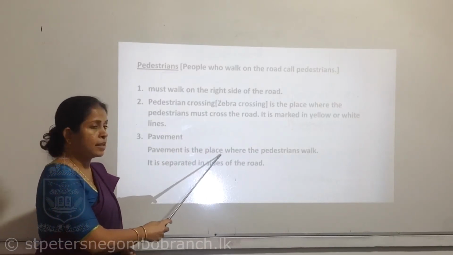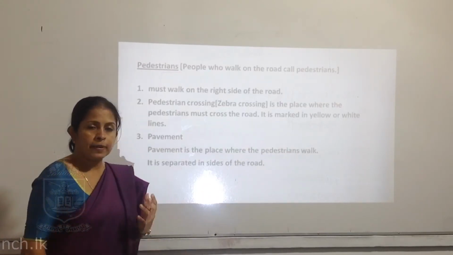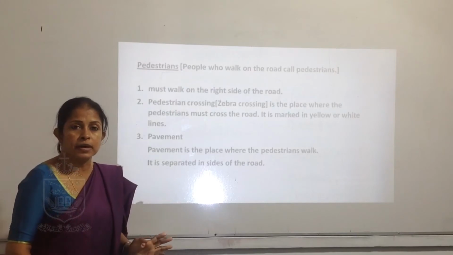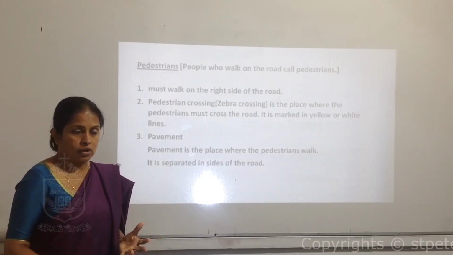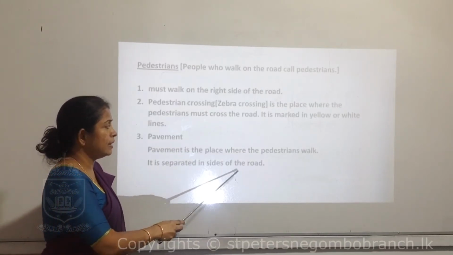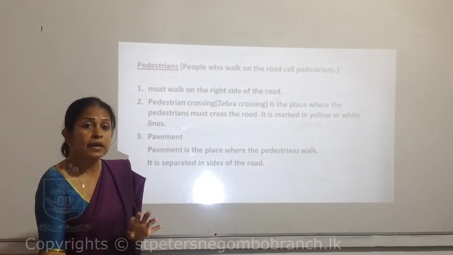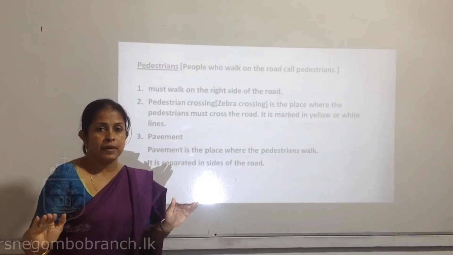Next is the pavement. It is a place where the pedestrians walk. Pavement is a place separated for the pedestrians to walk. It is separated on the sides of the road, either side.